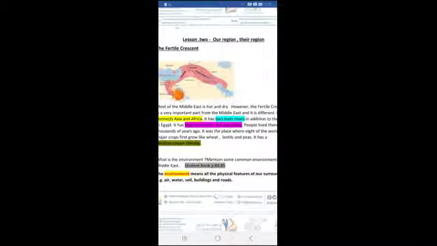And now let us start talking about the Fertile Crescent. Most of the Middle East is hot and dry. Of course, you know that most of the Middle East is hot and dry and it is desert. However, the Fertile Crescent is a very important part of the Middle East and it is different. It connects Asia and Africa. Look at the map again. This side is Asia, and across the Red Sea, this side is Africa. Can you see how the Fertile Crescent connects the continent of Asia and the continent of Africa?